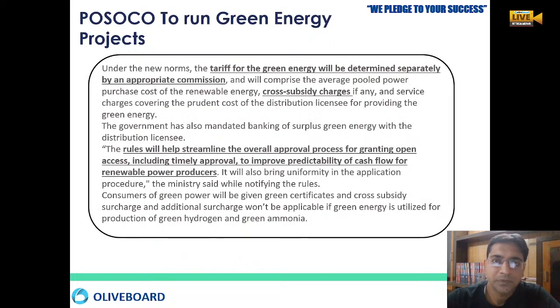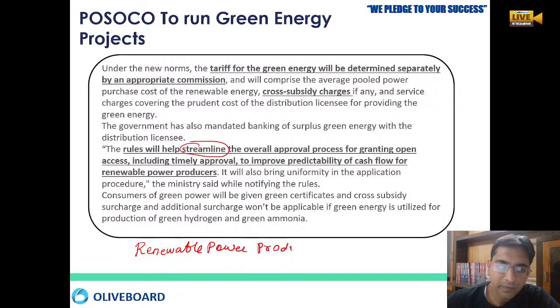Tariff will be determined separately for green energy by the appropriate commissions, and cross subsidy charges and whatever other charges there are will all be taken care of. The renewable power producers will get their money.